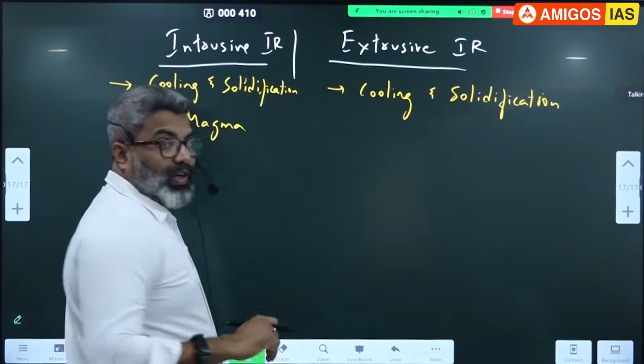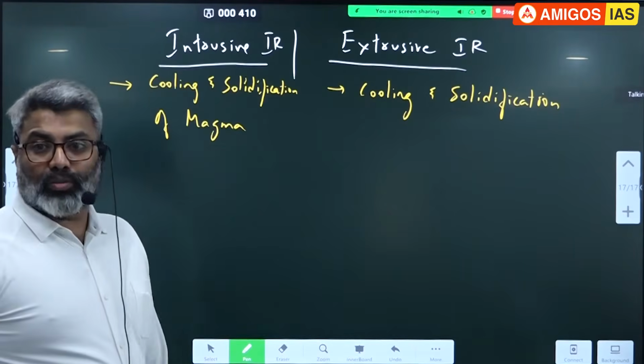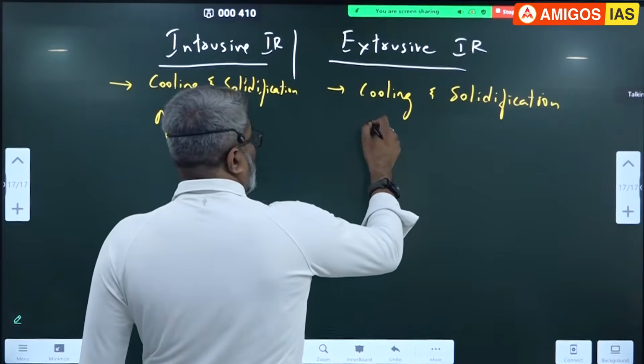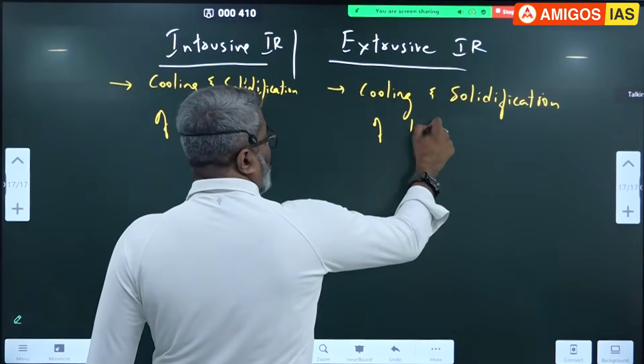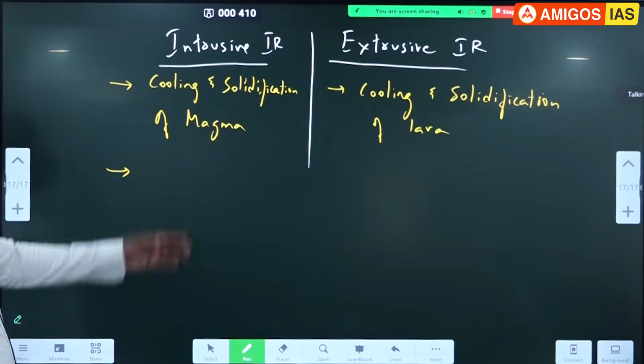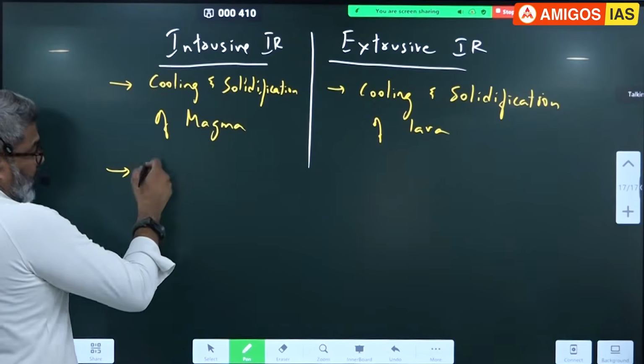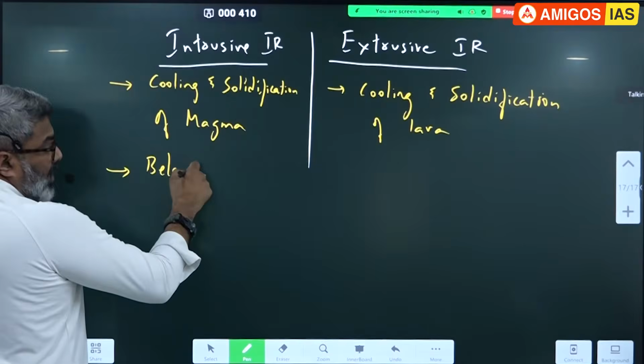Why am I using the word solidification? Because magma and lava are both molten initially, so they cool and solidify. This is formed from magma, that is formed from lava. So this is from below the surface, right? Magma is below the surface.